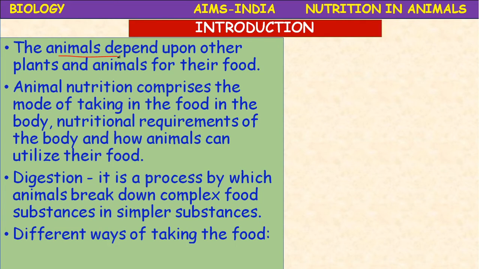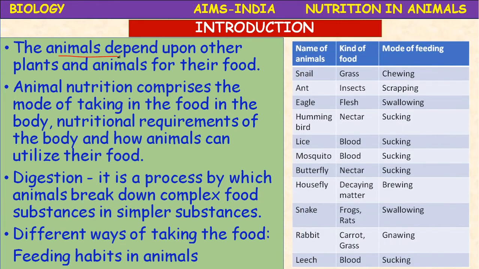There are different ways of taking the food by animals, which are given here in a tabular form. So let us discuss different animals, the kind of food, and the mode of feeding or feeding method.